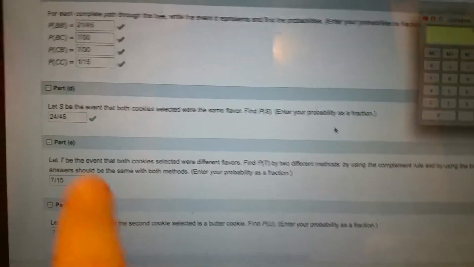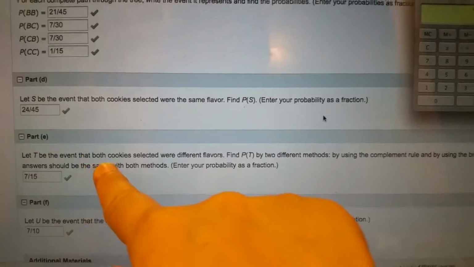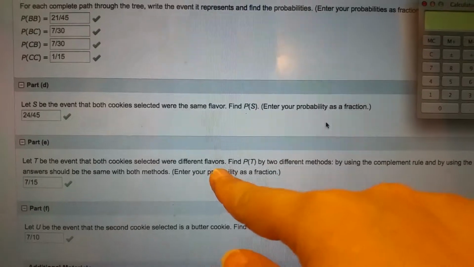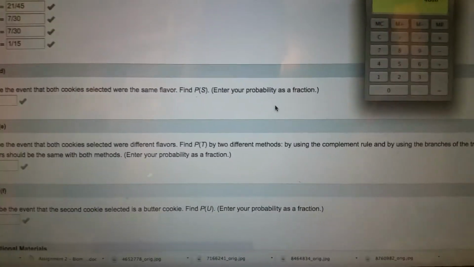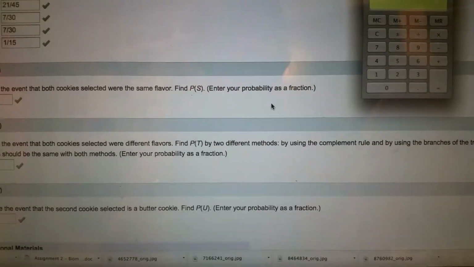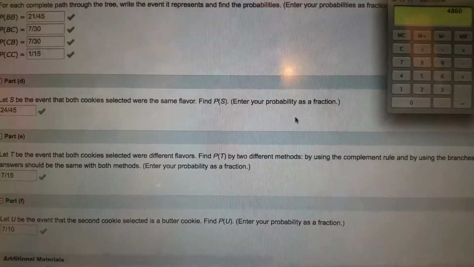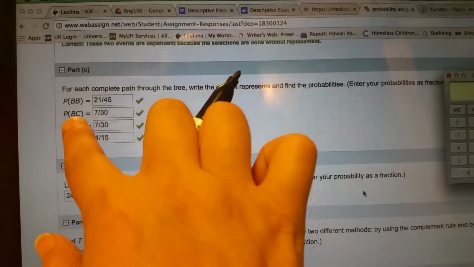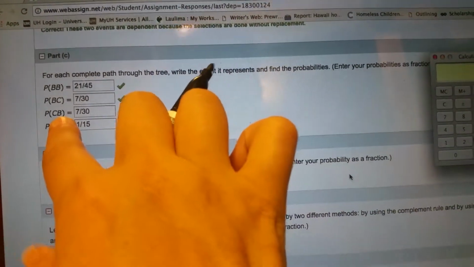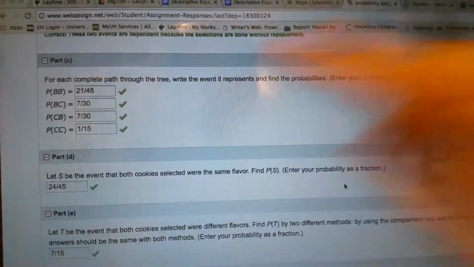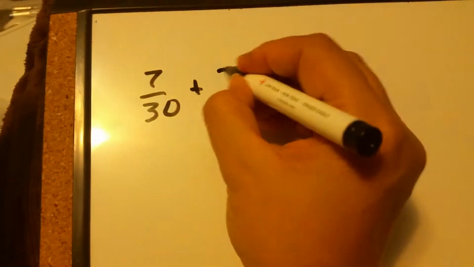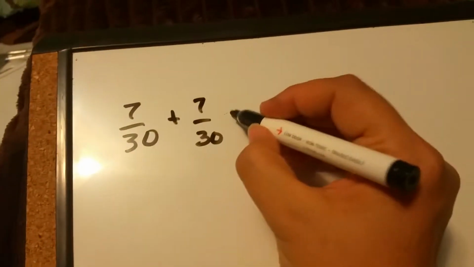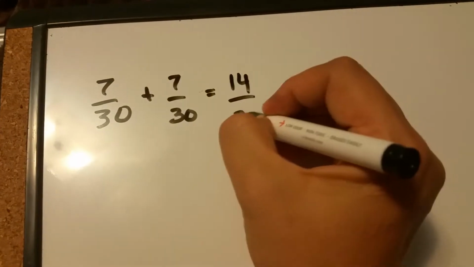Okay, so part E, let T be the event that both cookies selected were different flavors. Find the probability of T, we're using the 2 different methods. Okay, so there's these 2 that had different flavors, the butter cookie and the chocolate, and the chocolate and the butter cookie. So we take those 2, they have the same denominator, 7 over 30, right? So we can add those 2 together. And we come up with 14 over 30.